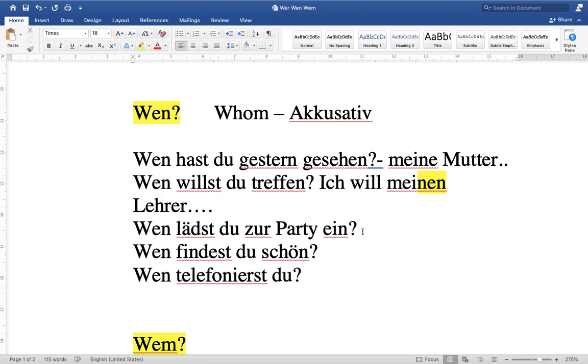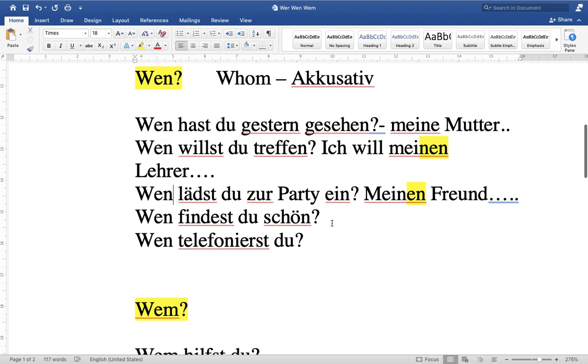Similarly, Wen lädst du zur Party ein? Whom are you inviting to the party? I say meinen Lehrer or meinen Freund lade ich zur Party ein. Here meinen because accusative. We are giving the answer to wen. This is important. Wen findest du schön? Whom do you find beautiful? You can write a person: mein Onkel, meinen Onkel, meine Tante. This is the accusative table that you have learned. You can use meinen, meine here, because the question is wen.